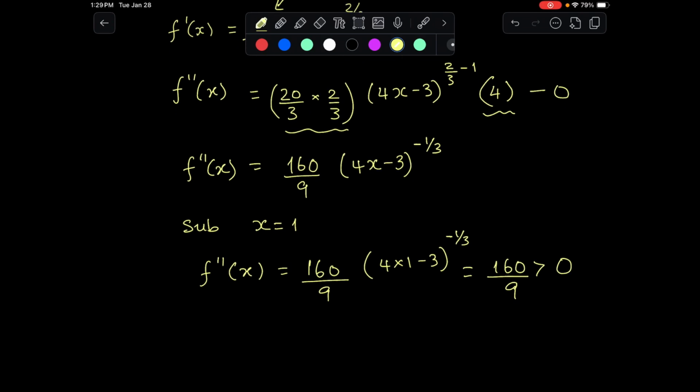That means this is going to be a minimum at x is equal to 1.